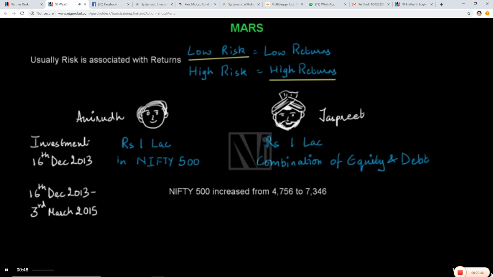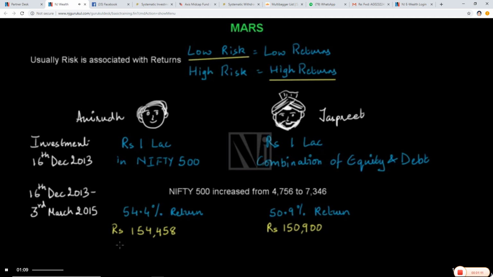For the period between 16 December 2013 and 3rd March 2015, the markets were booming. Nifty 500 increased from 4756 to 7346 over this period, resulting in an absolute gain of 54.4% for Anirudh and 50.9% for Jaspreet. So Anirudh's 1 lakh became rupees 1,54,458 and Jaspreet's 1 lakh became rupees 1,50,900.